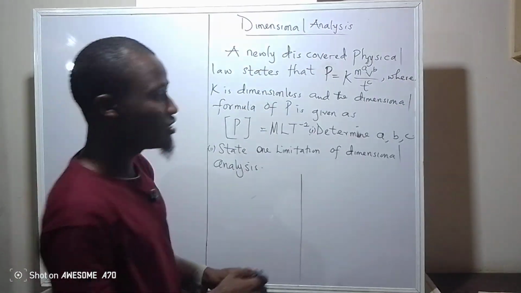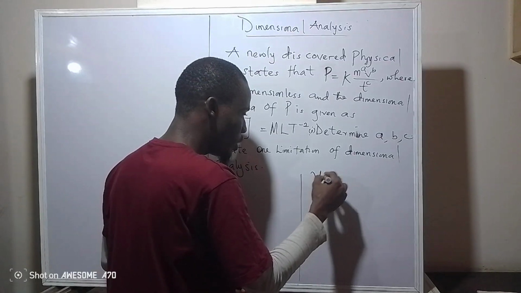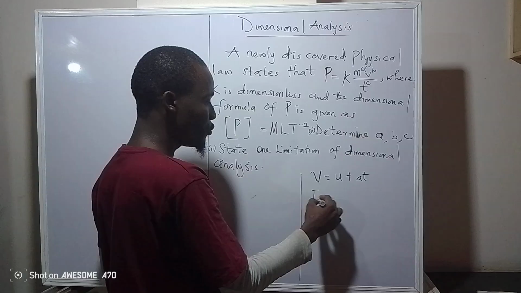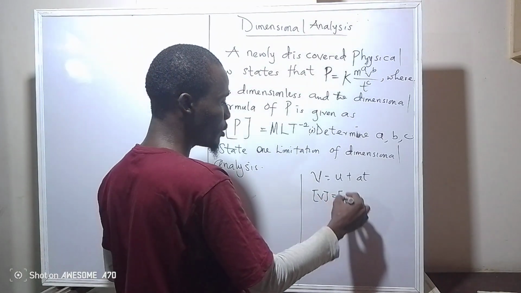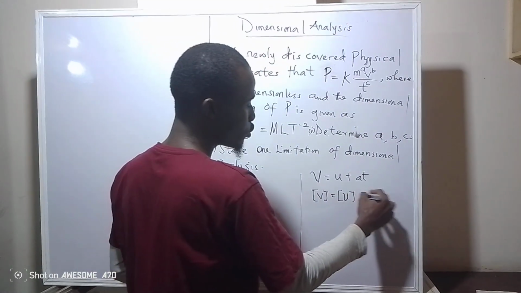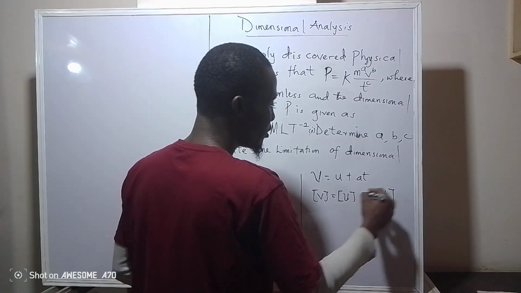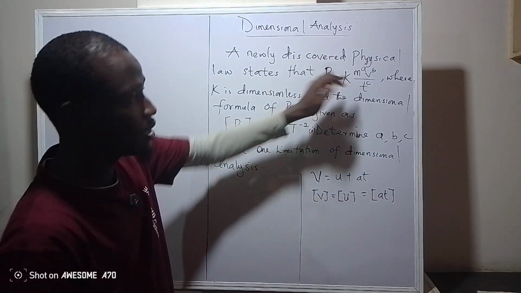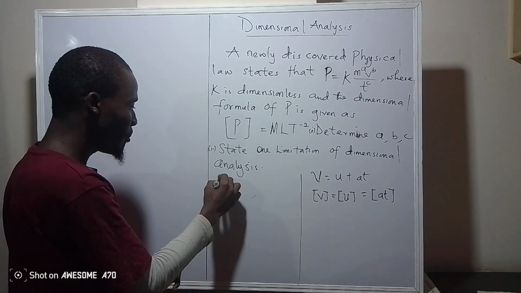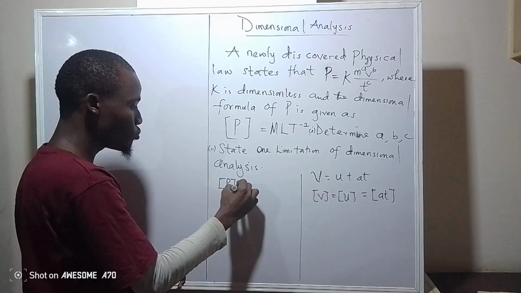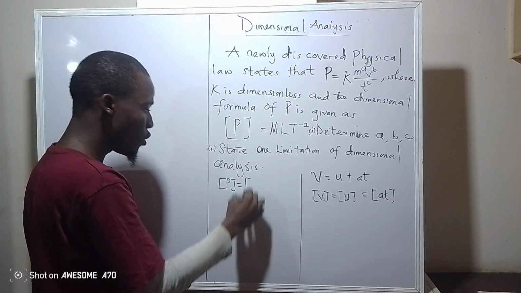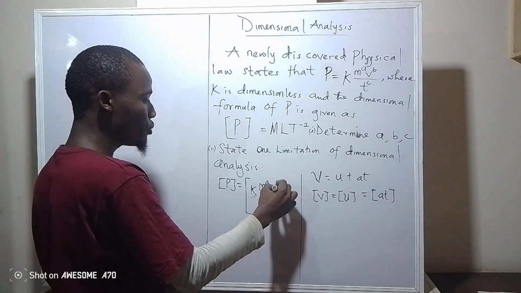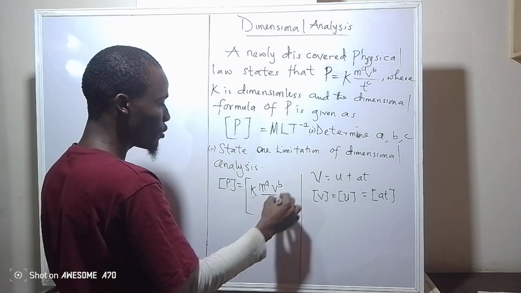According to the principle of homogeneity, when we have a formula like v equals u plus at, the principle states that the dimension of v is expected to be equal to the dimension of u and also equal to the dimension of at. We are going to be applying the same thing here. k is a constant, it is dimensionless, so we can say that the dimension of P is expected to be equal to the dimension of k m^a v^b over t^c.